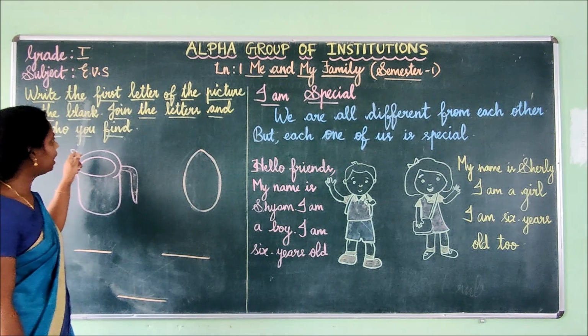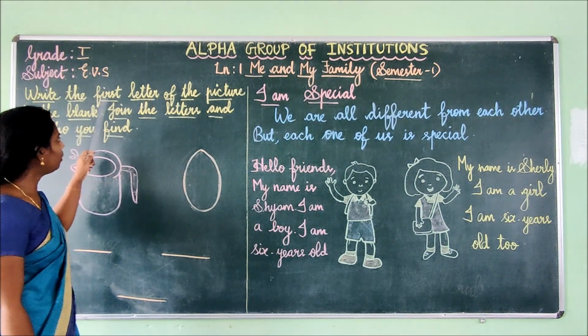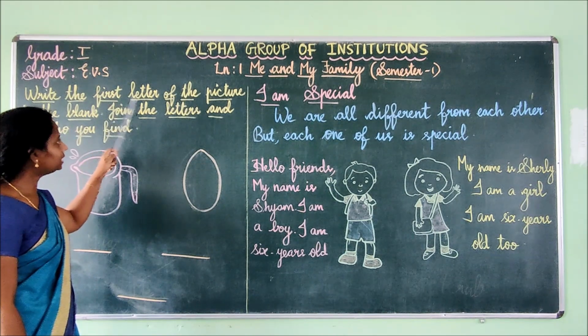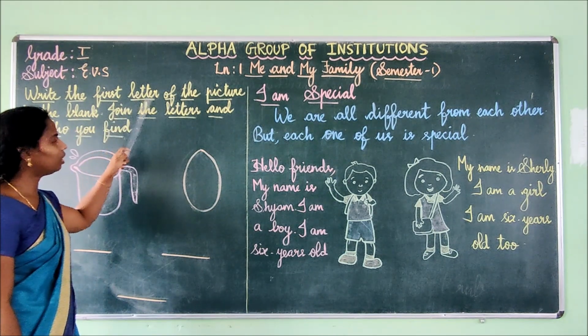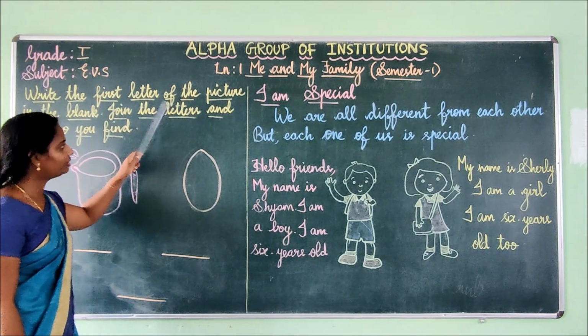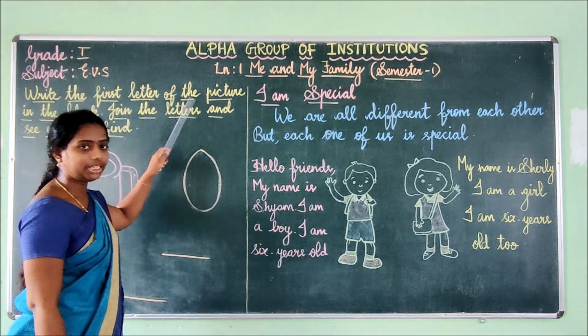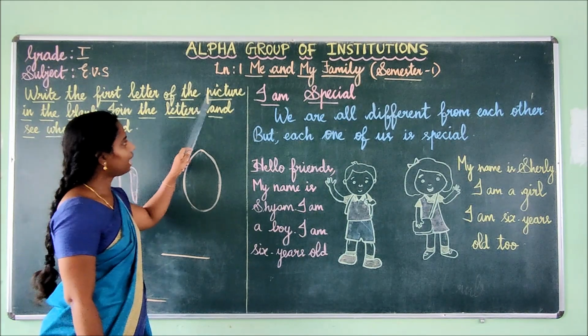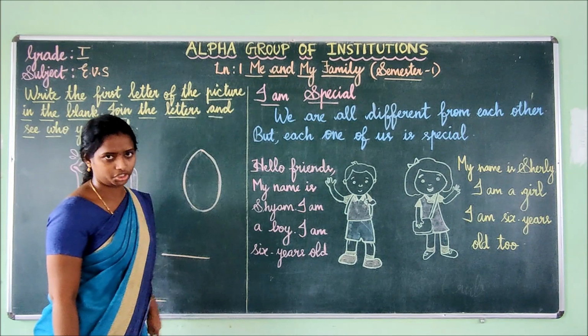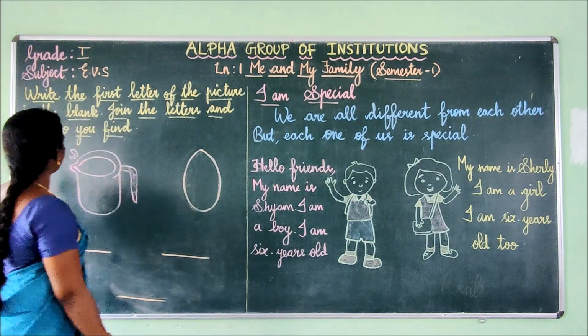T-H-E, the. F-I-R-S-T, first. L-E-T-T-E-R, letter. O-F, of. T-H-E, the. P-I-C-T-U-R-E, picture. Okay? See, I am repeating it again.